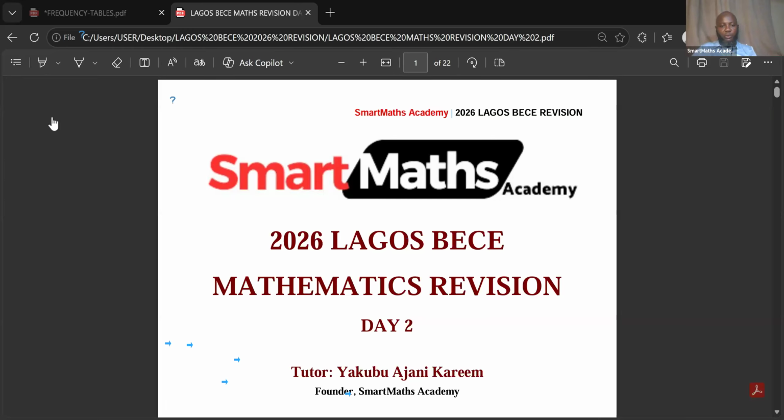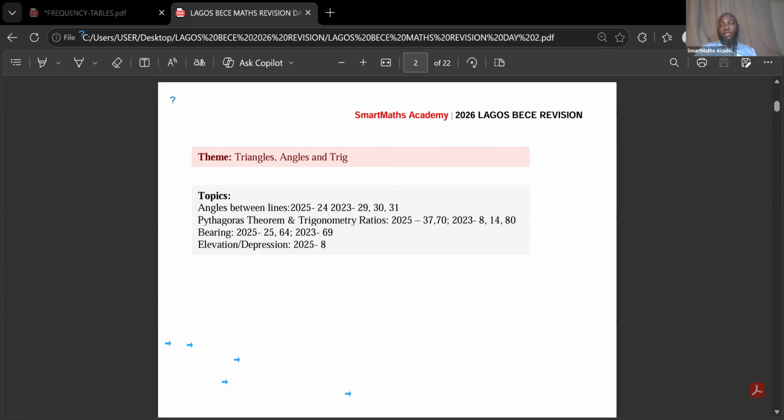So now let's move to the next stage. The topics we are looking at today are angles, triangles, and trigonometric ratios. Under this, we have bearing, angles of elevation, and depression. Today is loaded compared to yesterday, and one of these topics actually gives students problems. But let me tell you, it's one of the simplest topics in mathematics, so I'm going to take it from scratch for you.